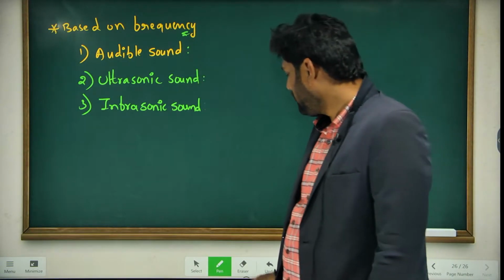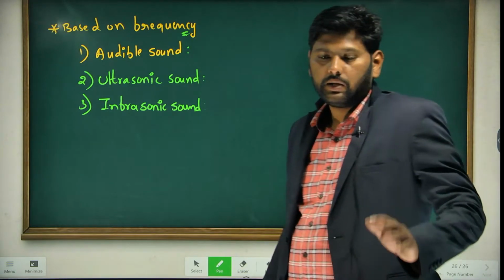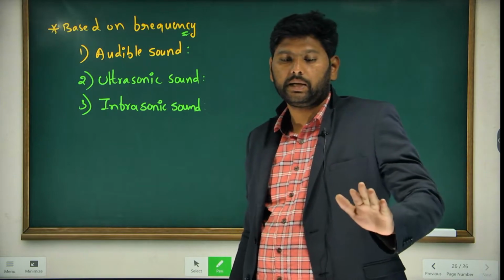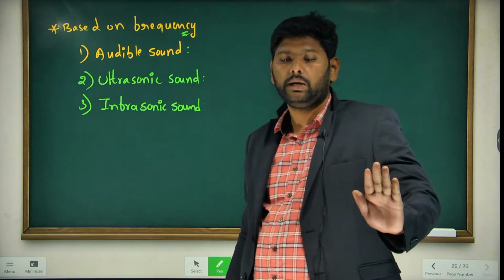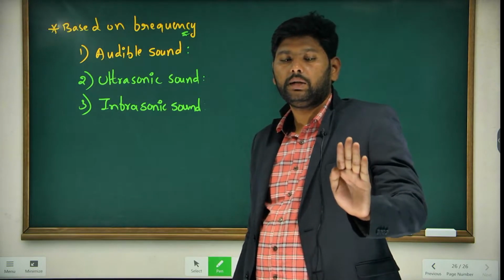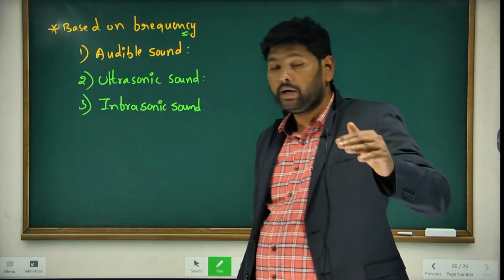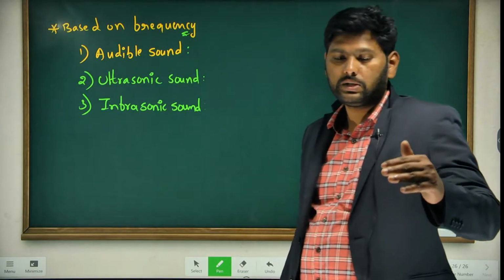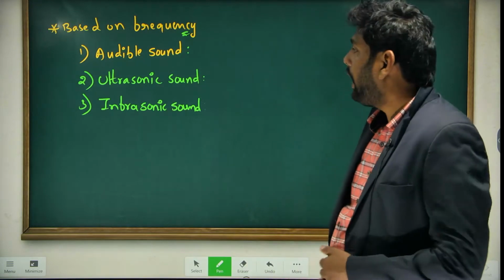You know very well what is meant by frequency. The number of vibrations per second is known as frequency. Based on that, sound is divided into three types: audible range, ultrasonic sound, and infrasonic sound.